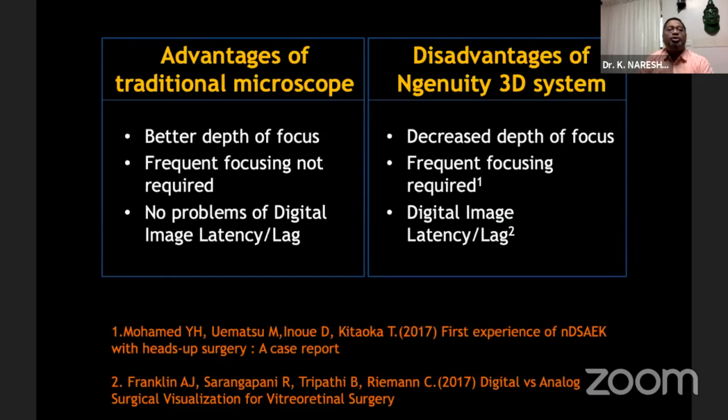Next, I can just sum up the advantages of the conventional microscope: better depth of focus, frequent focusing is not required during the whole surgery, and there is no problem of digital image lag. Whereas in the 3D system, I had difficulty with depth of focus and sharpness around the edges of the injuries, in tear management, and frequent focusing was always needed during each step as you go ahead with the surgery.